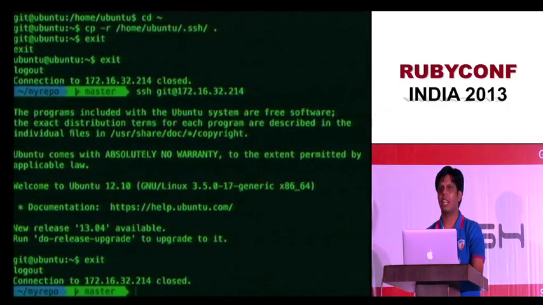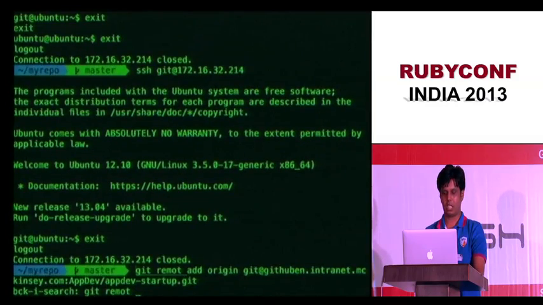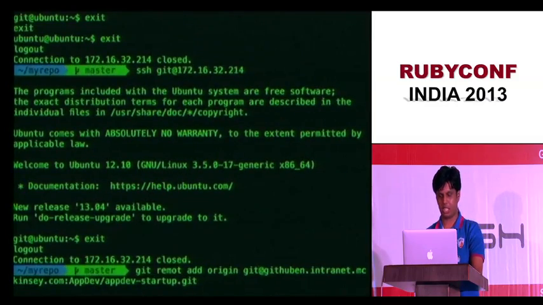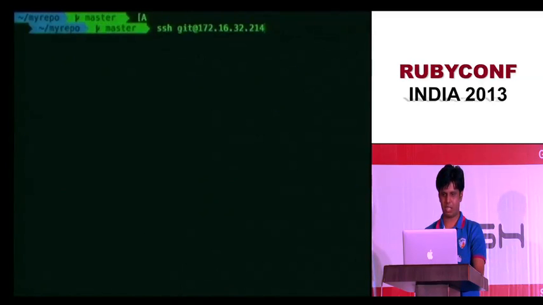So let me try to add this as a remote. Git remote add origin, git, not this one, that's my company. Okay, let's see the previous commands. This is the command.